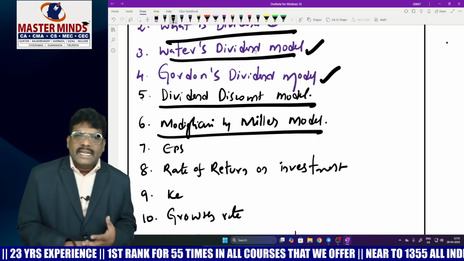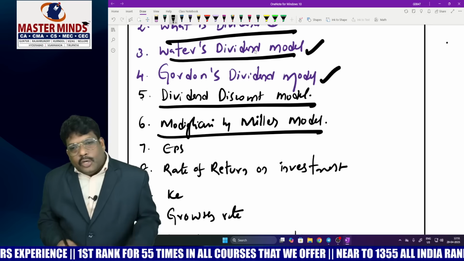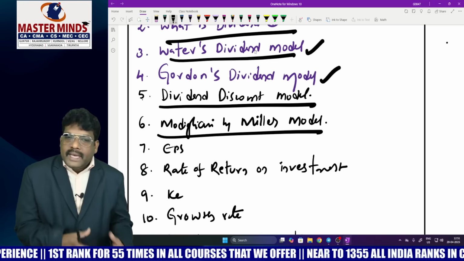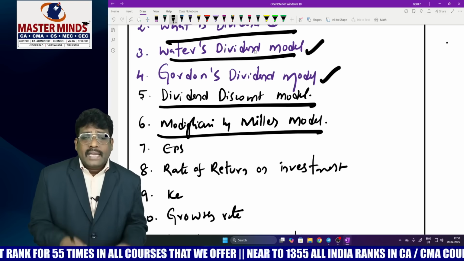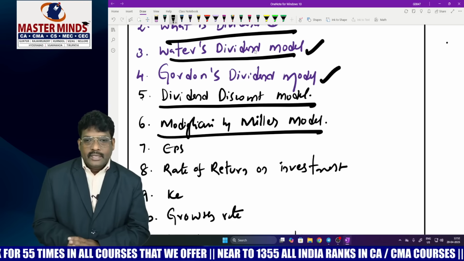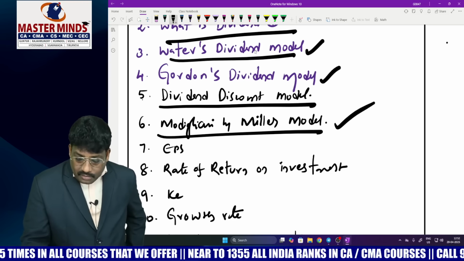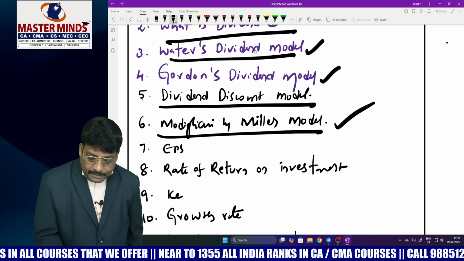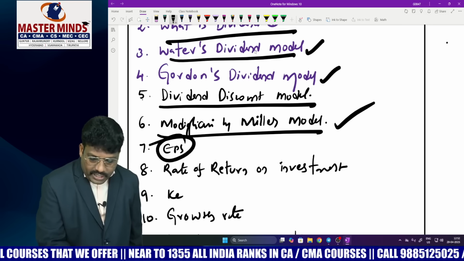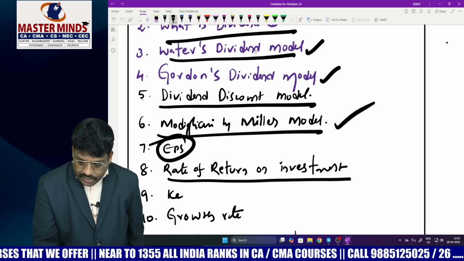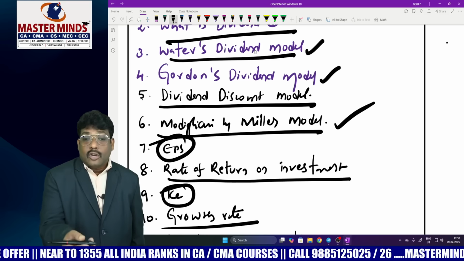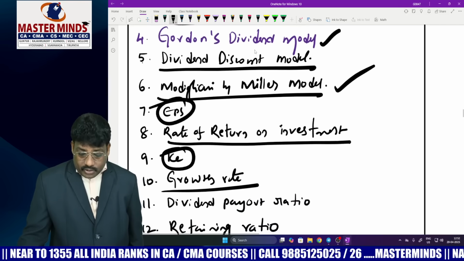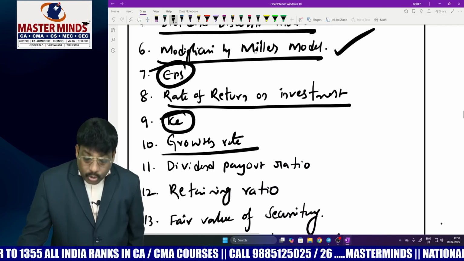Its argument is that whether the company pays dividend or not, that does not influence the market value of equity or the market value of the firm. He practically proved it with the given formulas also, right? So pay attention to Modigliani-Miller, and at the same time have an idea about how to find EPS, the rate of return on investment, the cost of equity and the growth rate also, because the Gordon model is very important with respect to growth rate.